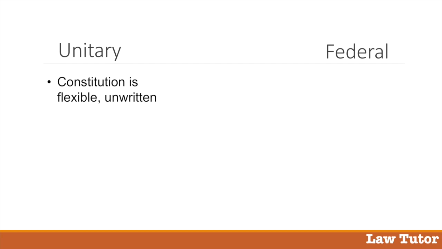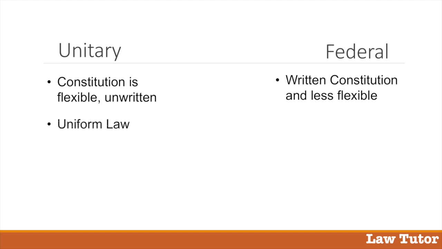In a unitary system of government, the constitution is flexible and often unwritten. In a federal structure, there is a written constitution which is less flexible. In a unitary system, there is uniformity in laws. In a federal system, there may be two different sets of laws, one at the center and one at the state.